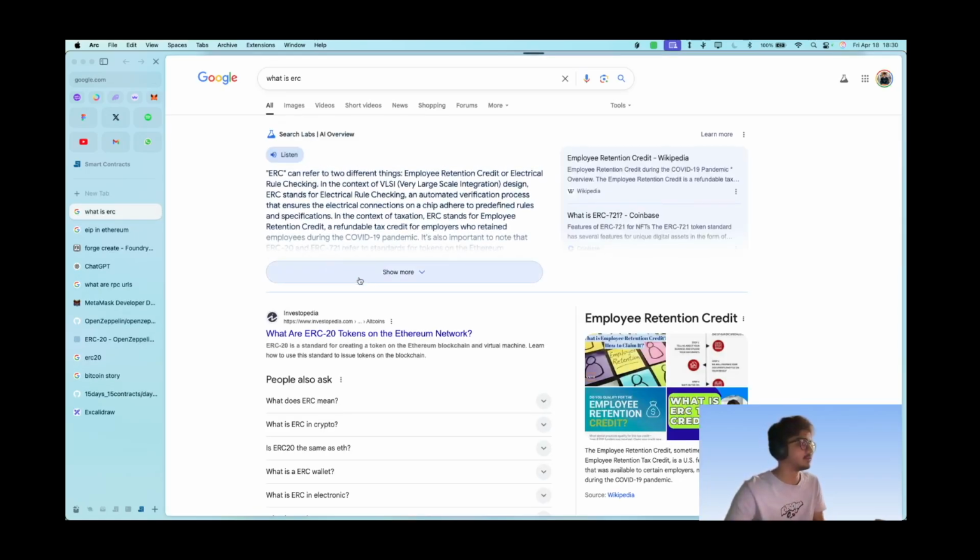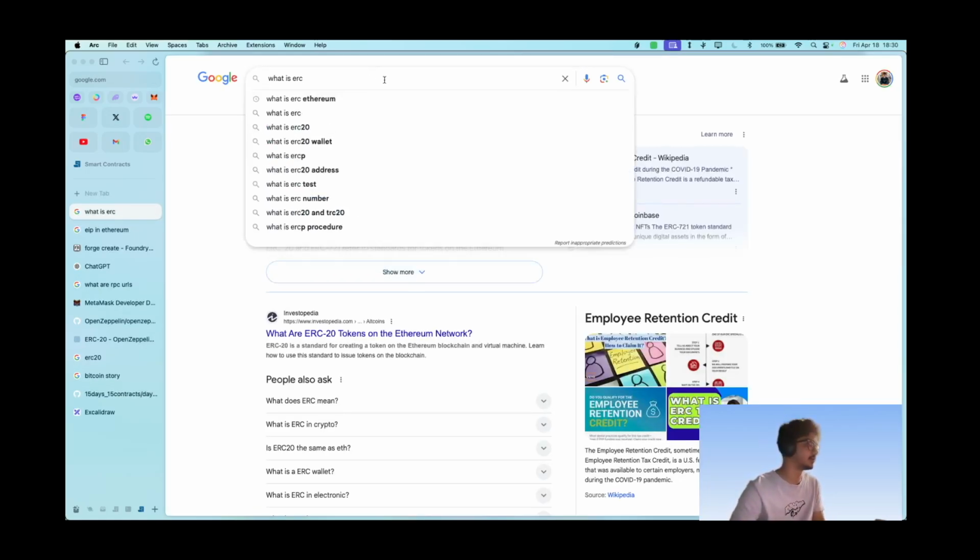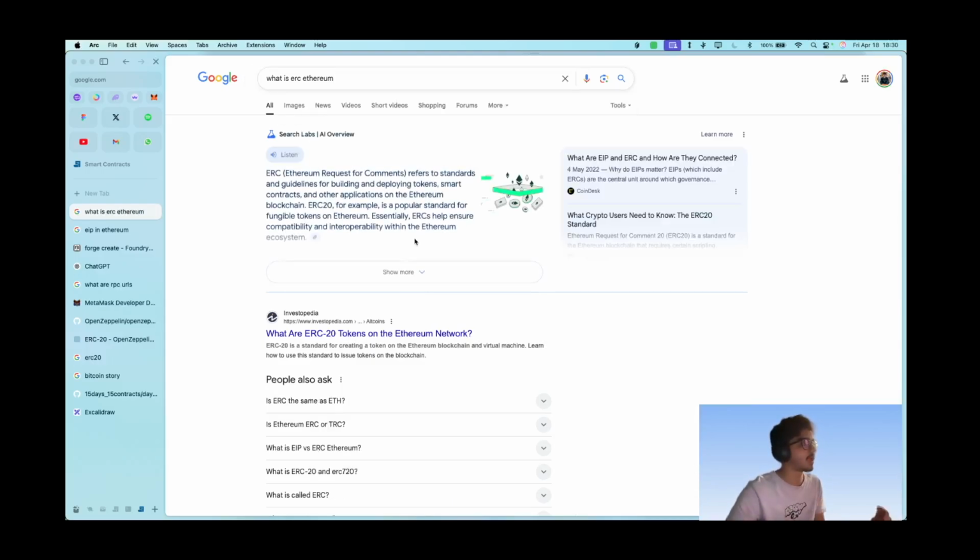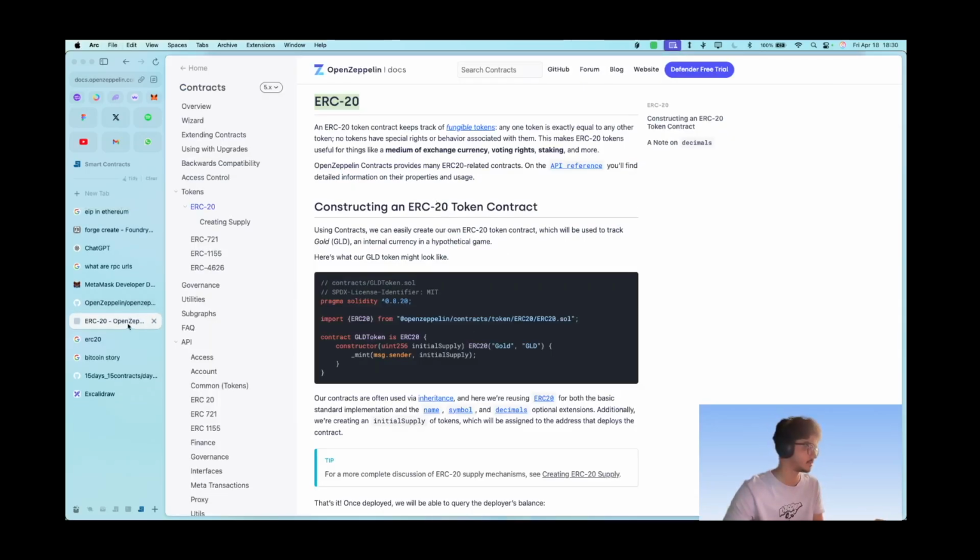ERC is in Ethereum. Yeah, we need to have the keyword Ethereum Request for Comment. So that is the added feature in ERC. Okay, so that's what we have here, and let's get right into it.